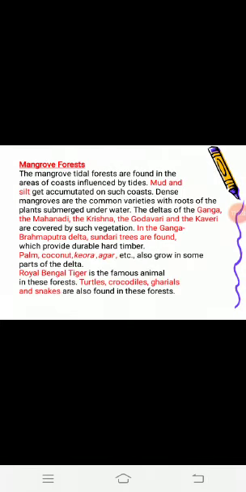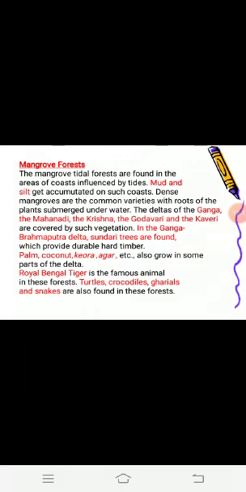Mangrove forests are found in coastal areas. The deltas of the Ganga, Mahanadi, Krishna, Godavari and Kaveri are covered by such vegetation. Here, the Sundri tree is the dominant variety that has given the name Sundarbans to the Ganga and Brahmaputra delta.